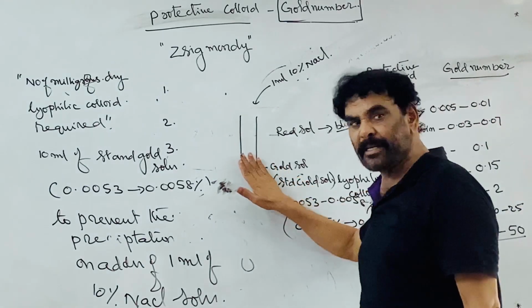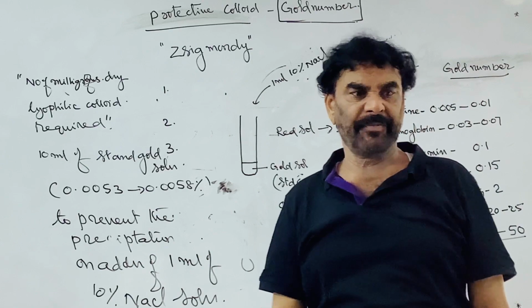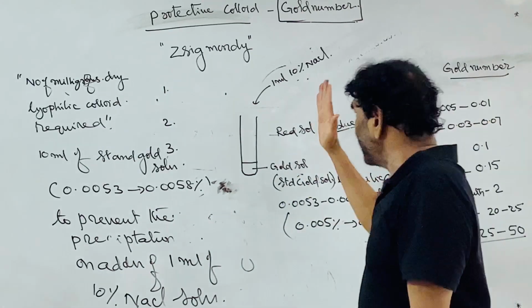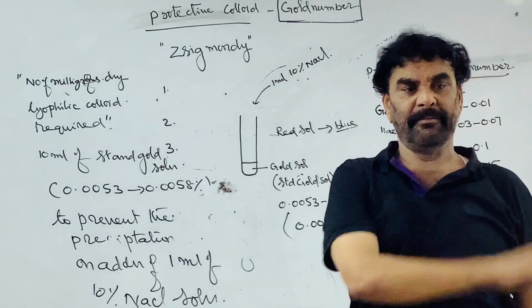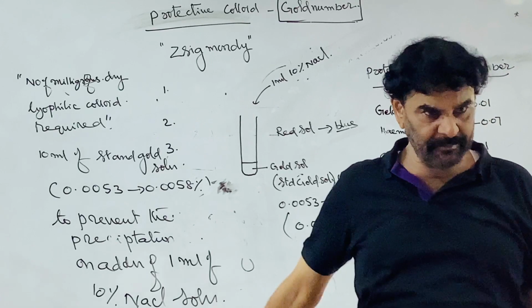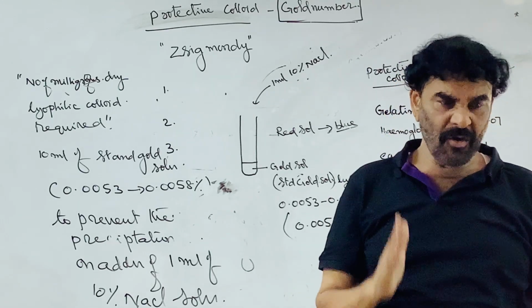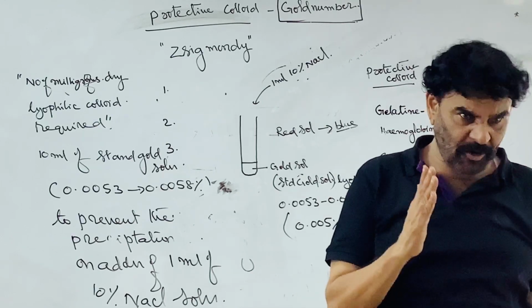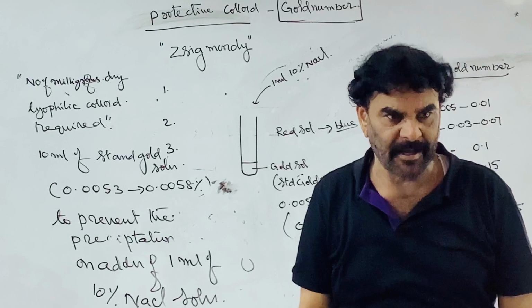Now this gelatin prevents the precipitation of the gold sol. The minimum amount of gelatin to be added to 10 ml of the gold sol to prevent the precipitation on addition of 1 ml of 10% sodium chloride solution is called